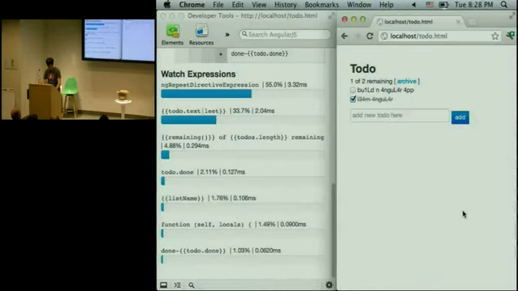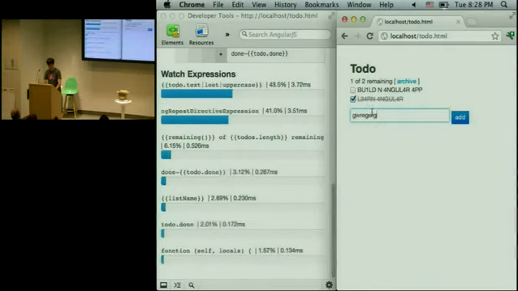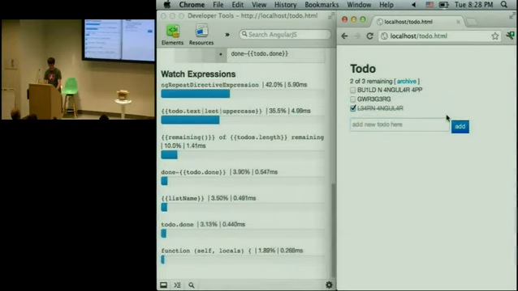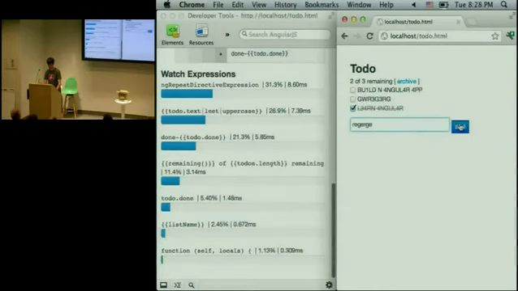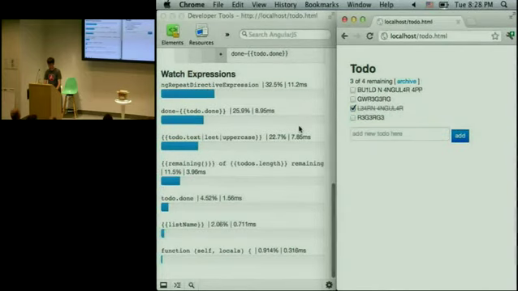So there we go. Now you see this jumped up. It was like 33 before. And as we add more things, you see, this took 5 seconds. Yeah, sorry, 5 milliseconds. Sorry.